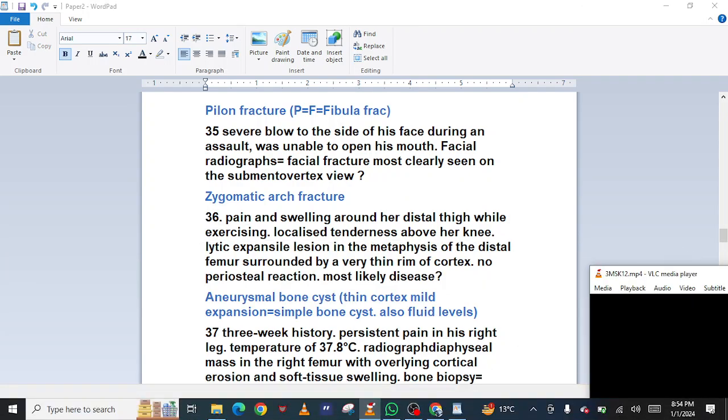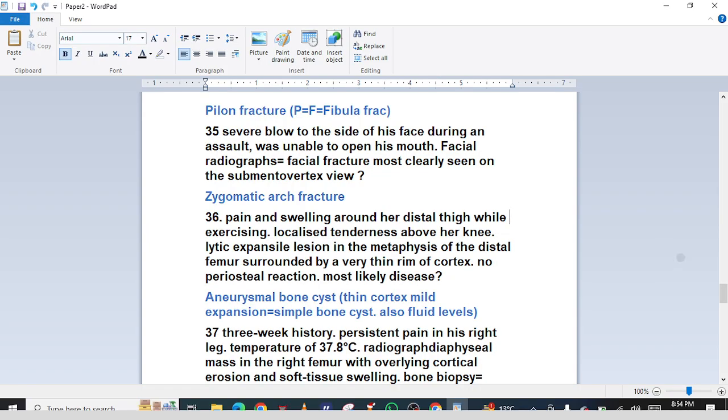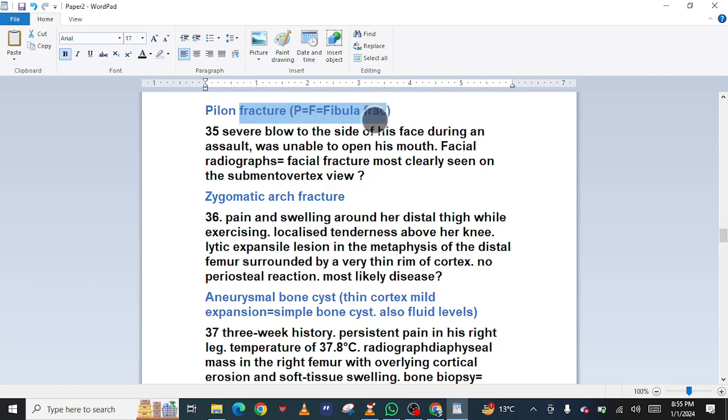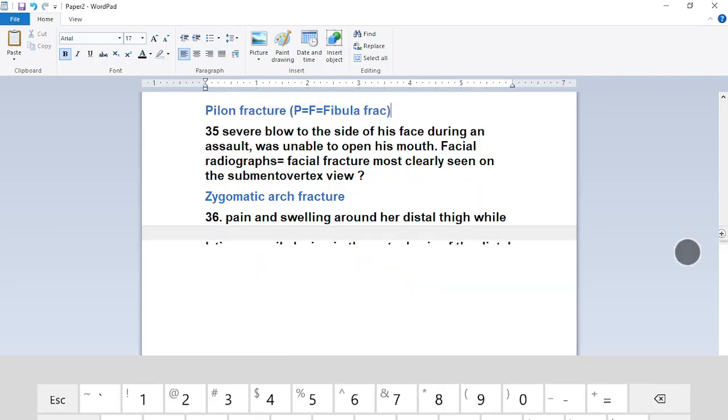Fracture with intra-articular involvement associated with a fracture of the midshaft of the left fibula. What type of injury? Pylon fracture. 35. Severe blow to the side of his face during an assault, was unable to open his mouth. Facial radiographs. Facial fracture most clearly seen on the submentovertex view. Zygomatic arch fracture.